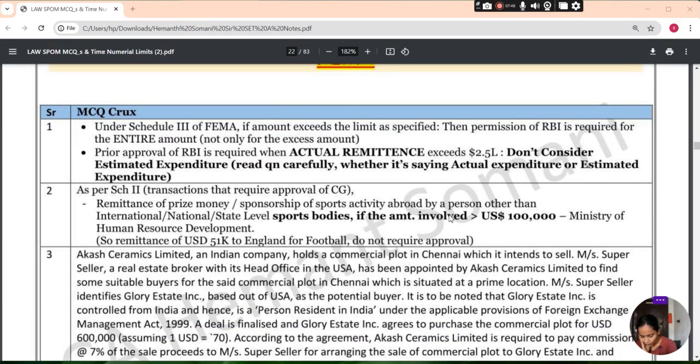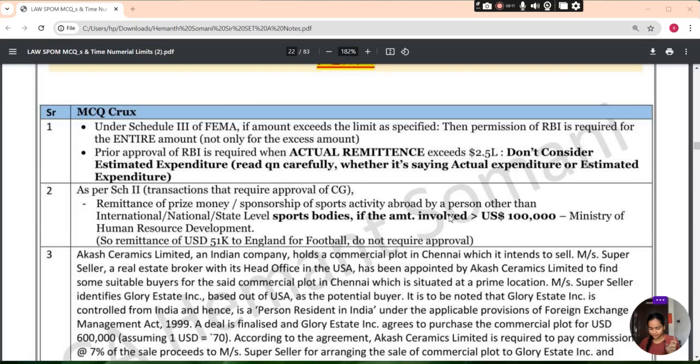Under Schedule 3 of FEMA, if the amount exceeds the limit as specified, the permission of RBI is required for the entire amount, not only for the excess amount. Prior approval of RBI is required when actual remittance exceeds $2.5 lakh. Don't consider the estimated expenditure. Read the question carefully whether it is saying actual expenditure or estimated expenditure.